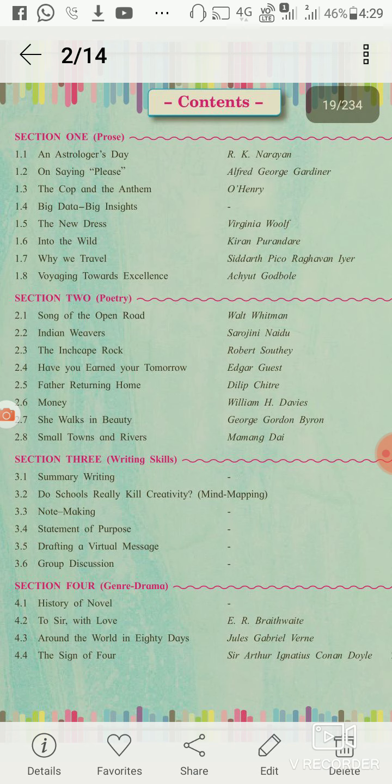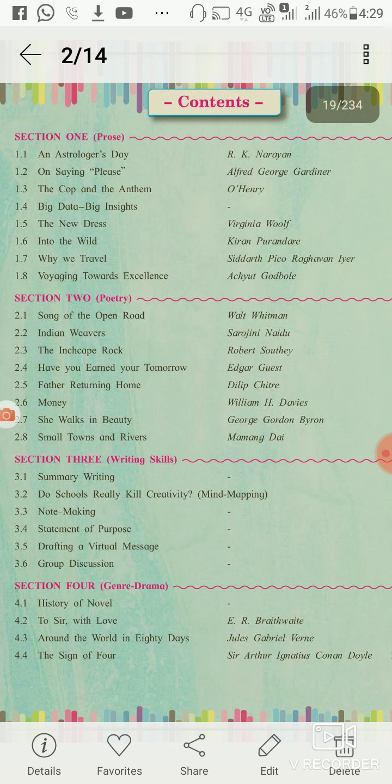Section 1 is about prose. There are 8 lessons. Lesson number 1 is An Astrologer's Day, written by R.K. Narayan. R.K. Narayan is an Indian writer. He wrote so many novels, and An Astrologer's Day is his famous writing. Then 1.2 is Saying Please.